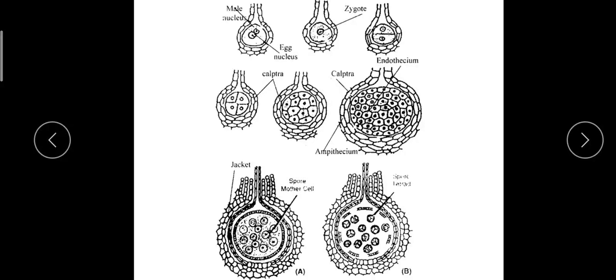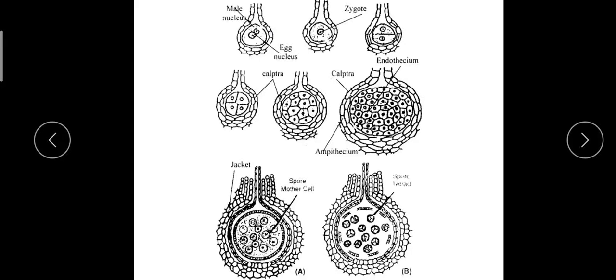That is, it is attached to the bottom of the chamber by a short stalk, and it has a basal swollen region, that is the venter, and the upper elongated and narrow neck region. So it has two regions, a swollen venter and an elongated neck region.